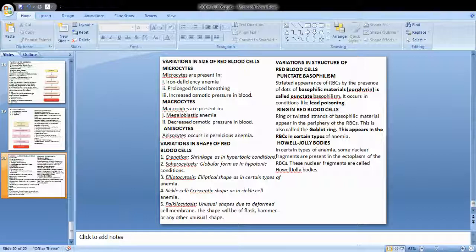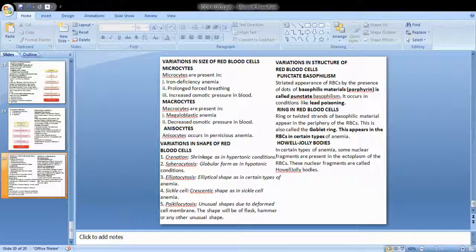They can also take the shape of a comma, that is punctate basophilism. So the striated appearance or comma-like appearance can be seen during some kind of poisoning like lead poisoning. Then ring-shaped cells, rings or twisted shapes of RBC cells also can be seen, called a goblet ring, in certain types of anemia.